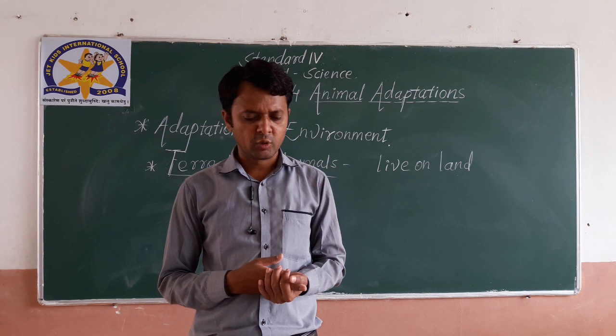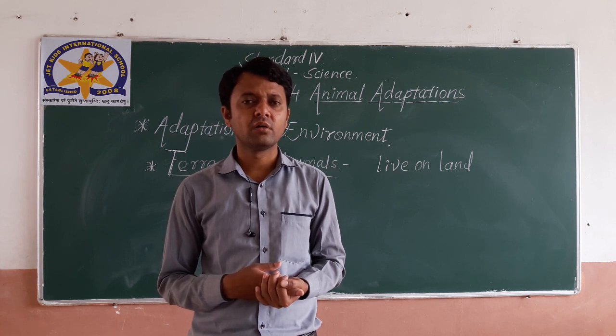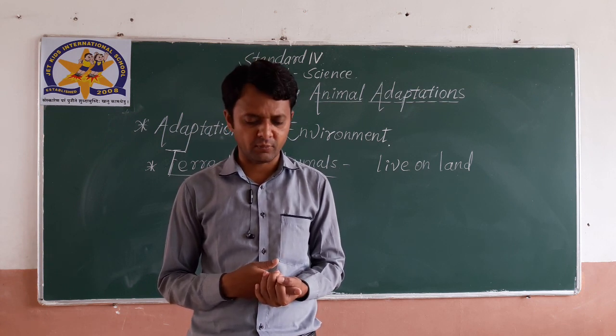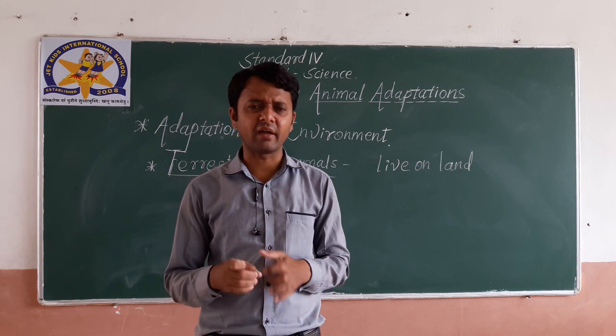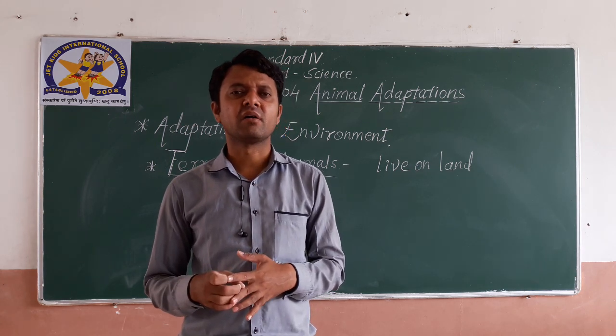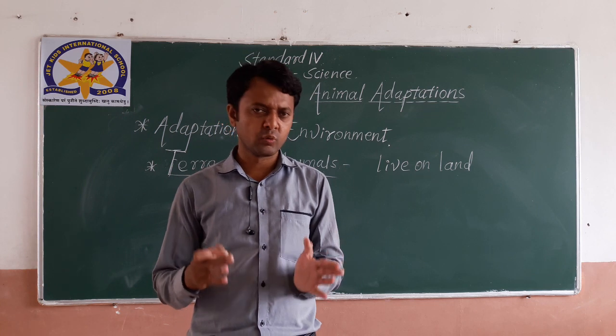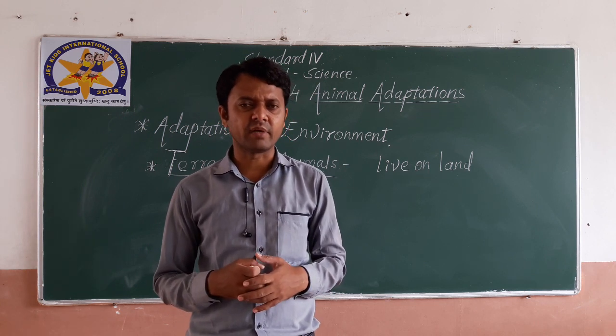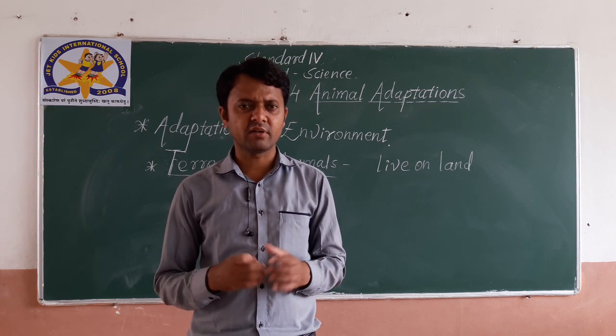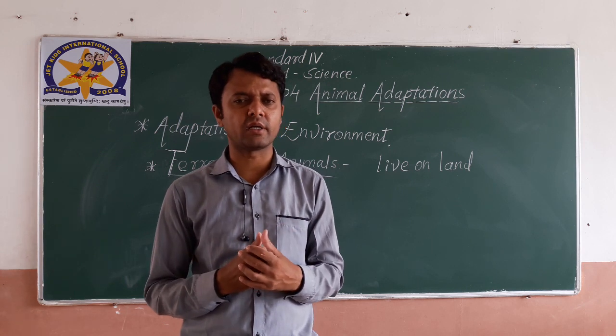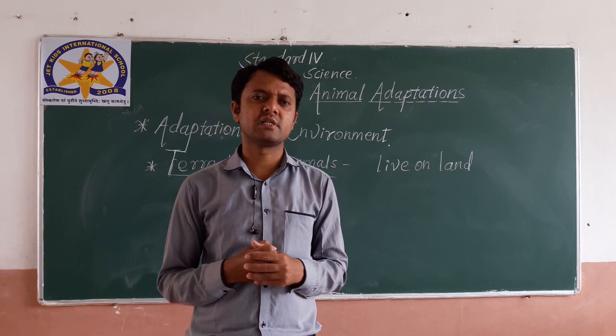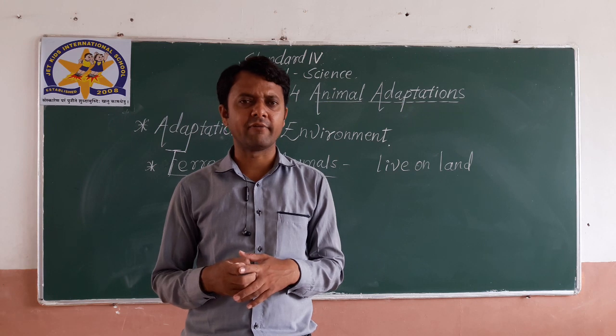As I told you, to protect themselves from the cold, they have fur on their body. They have thick hairy skin which protects them and keeps them warm in the cold regions. They have a thick hairy structure on their body which protects these animals from cold, and they feel warm.